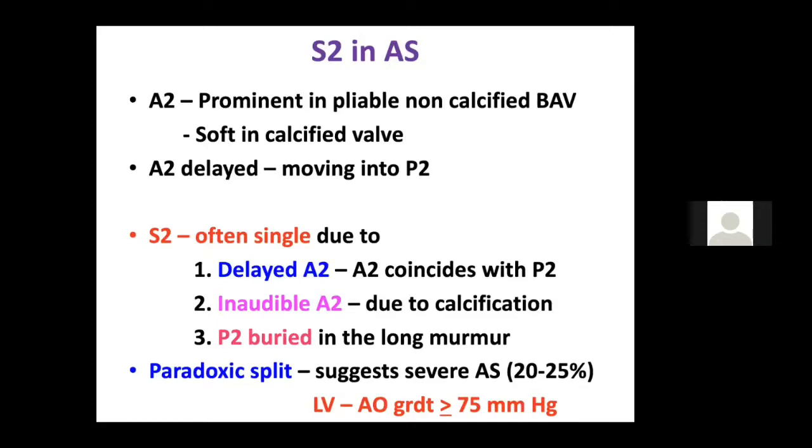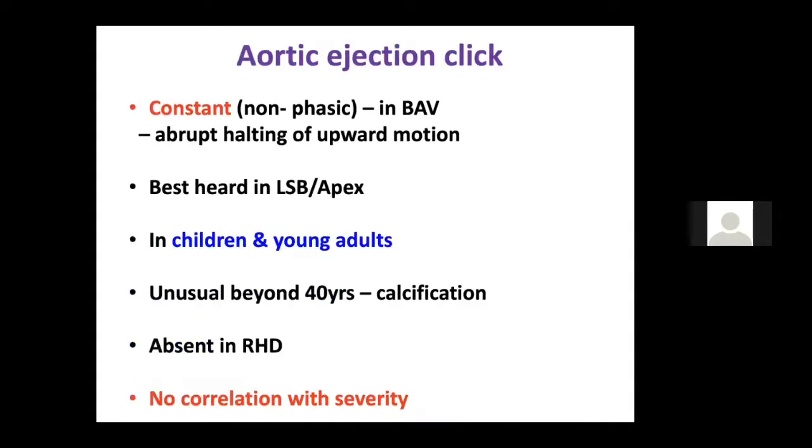As I already told you, the split is usually narrow, or you may get a paradoxical split. Why? Because the A2 is delayed, and sometimes the A2 is inaudible, and it may be buried in the P2. That is why you may sometimes get a paradoxical split, which also tells that the AS is severe and the gradient between LV and the aorta is more than 75 mm of Hg.